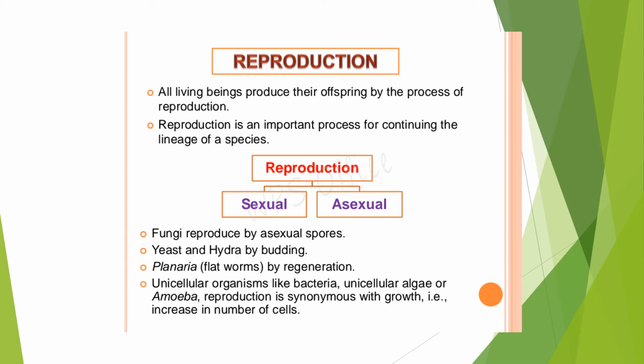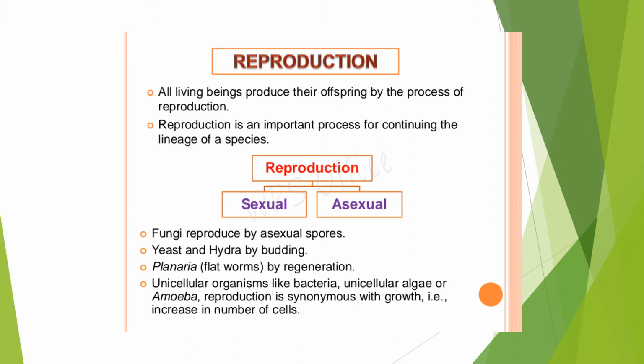By the process of reproduction, every living organism produces their offspring. So reproduction is a process by which an organism can continue their lineage of species. That means that they can increase their number generation after generation. This is a very unique character, and reproduction takes place in two methods: sexual reproduction and asexual reproduction. Normally, very lower organisms adopt asexual reproduction. Higher organisms adopt the sexual method of reproduction.